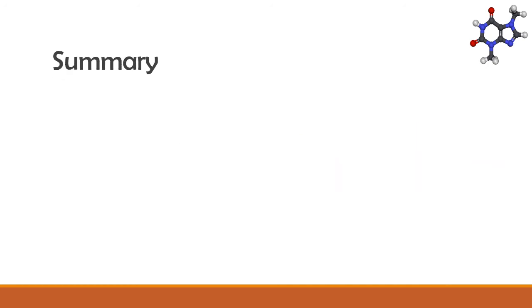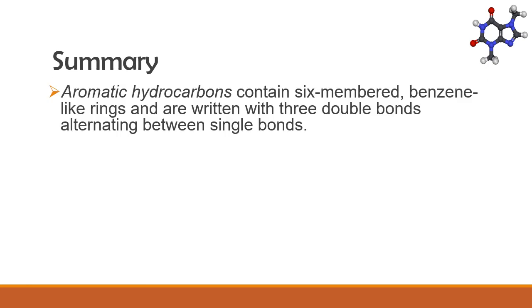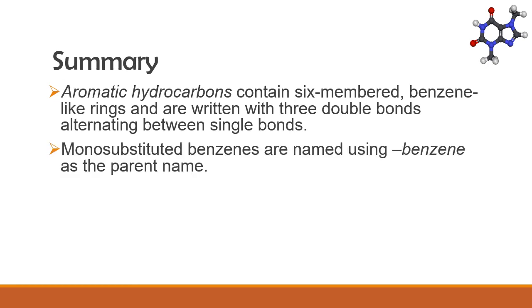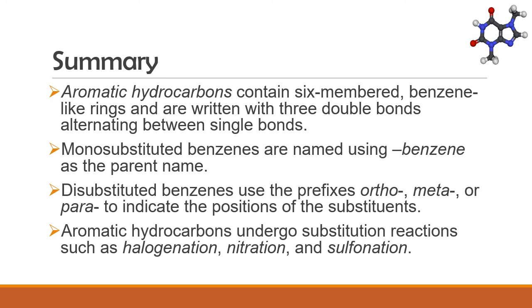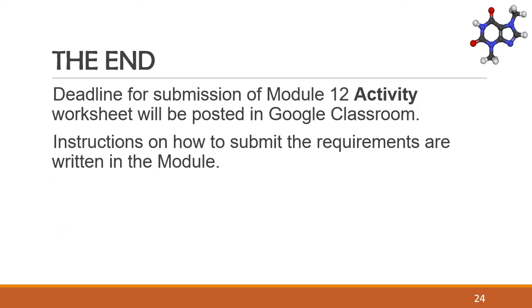And that ends our lecture on aromatic hydrocarbons. In this lecture, we learned that aromatic hydrocarbons contain 6-membered benzene-like rings and are written with 3 double bonds alternating between single bonds. Monosubstituted benzenes are named using benzene as the parent name. Disubstituted benzenes use their prefixes ortho, meta, or para to indicate the positions of the substituents. Aromatic hydrocarbons undergo substitution reactions such as halogenation, nitration, and sulfonation. And that ends Module 2.